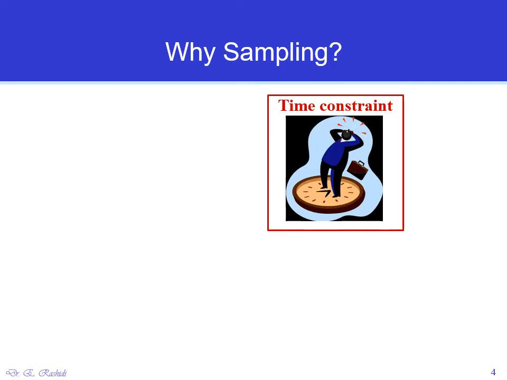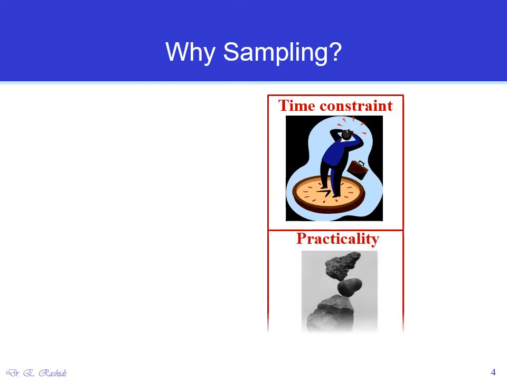The next reason or scenario is practicality of situation. For example, suppose a biologist wants to study a specific insect, but he cannot possibly have access to all the population of that specific insect. It's just not possible. He or she cannot even find them, right? So this is just not practical. So what he needs to do is just to go with a sample.